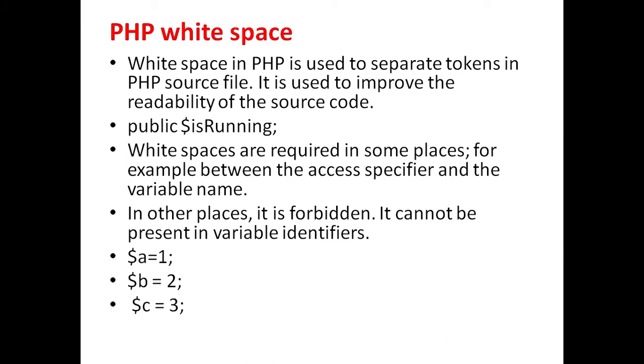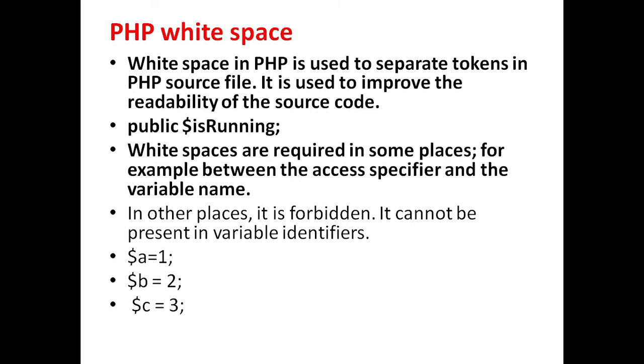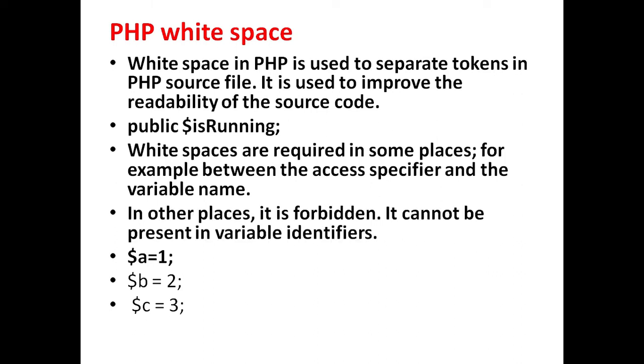White space. White space in PHP is used to separate tokens in PHP source file. It is used to improve the readability of the source code. For example, public space $is running. White spaces are required in some places, for example between the access specifier and the variable name. In other places it is forbidden. It cannot be present in variable identifier, that is $A equal to 1, $B space equal to 2.